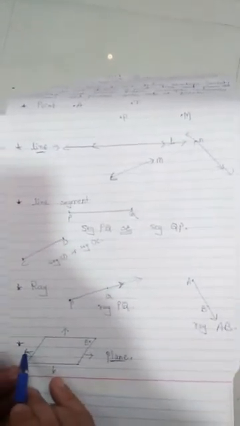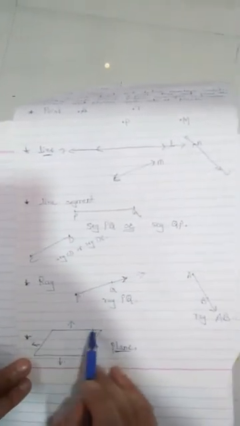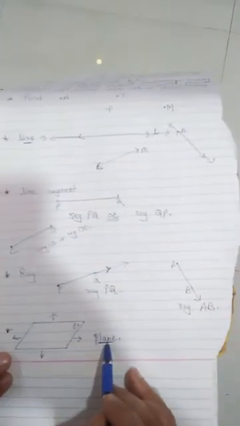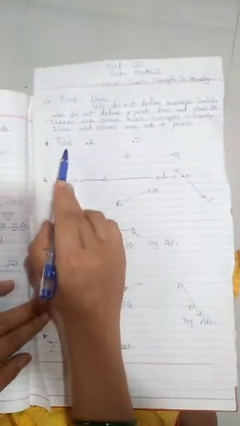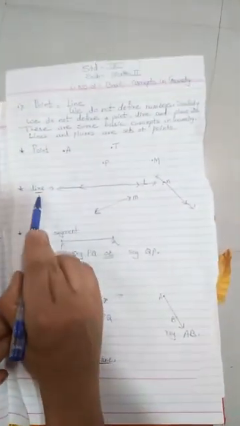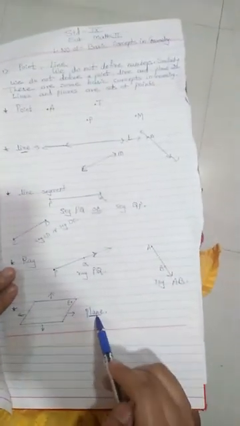And the last concept is plane. If you observe the figure, see, a plane is unlimited in all four directions. Such a figure is called a plane. So these are the basic concepts in geometry, that is point, line, line segment, ray and plane.